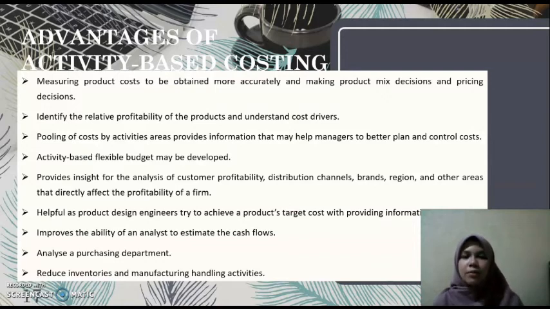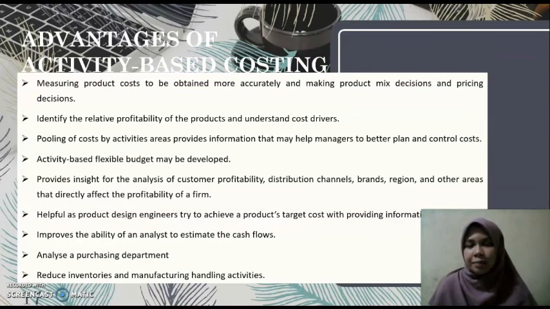The ABC system improves the ability of an analyst to estimate the cash flow by separating the cost into activity pools and identifying the cost driver in each pool. ABC also analyzes the purchasing department, and it works well because the cost data is accurate. And last but not least, ABC can reduce the inventories and manufacturing handling activities. They can make the general factory overhead decrease.